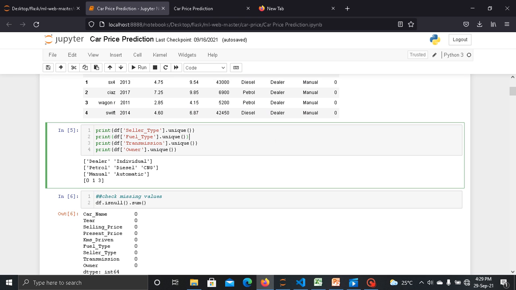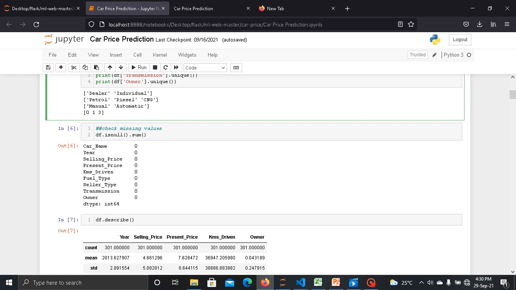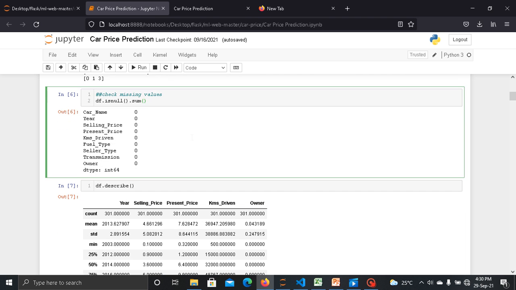So in this step, I just print the unique values of those categorical features. So we have dealer and individual as unique values of seller type. Then we have petrol, diesel and CNG as unique values of fuel type. Then we have manual and automatic as unique values of transmission. Then we have 0, 1 and 3 as unique values of owner. Now in this step, I am checking the missing values. So as we can see, I don't have any null value.